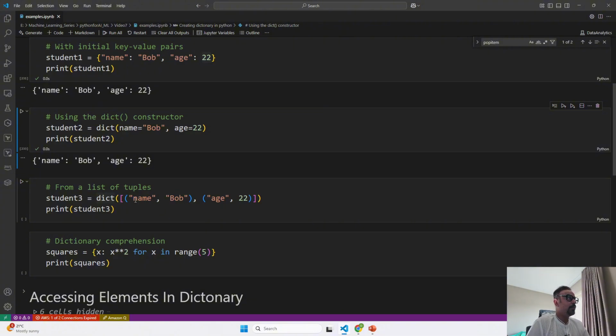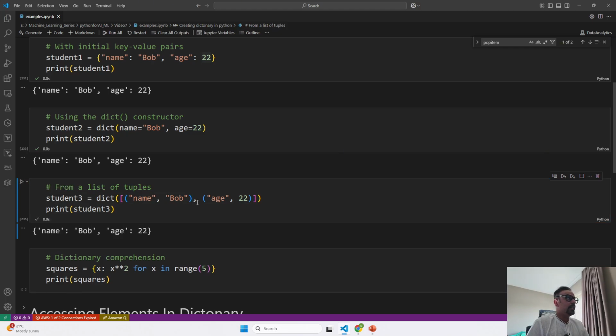What you can see over here is that the parenthesis says this is a tuple. Inside this tuple we have a key value pair, and outside this tuple you have a list. So you have a list of 2 tuples. When you give that to a dictionary, the dict constructor is going to convert them into a dictionary, as you can see over here. These tuples have been converted to key value pairs in the dictionary, but they are not stored as a tuple. They have been stored as a dictionary.